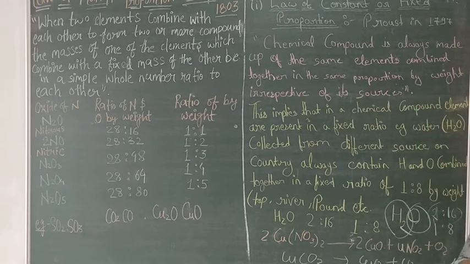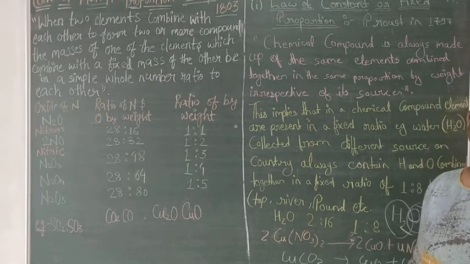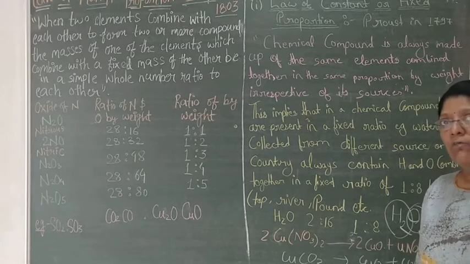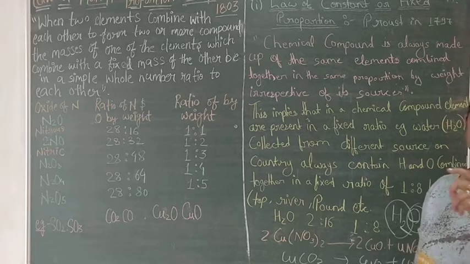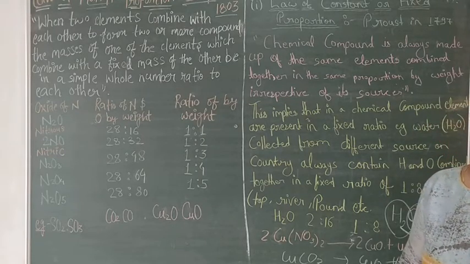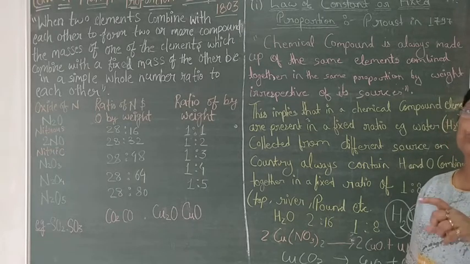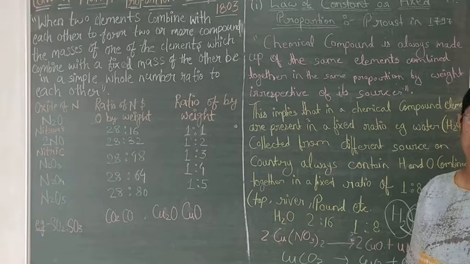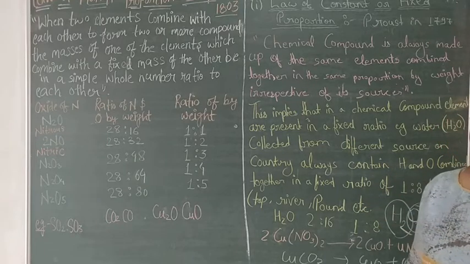The source may be different. You can get CO2 from many sources, but you will be very sure that carbon dioxide always contains 1 part of carbon and 2 parts of oxygen, 12:32. Sulfur dioxide you can get from many sources, but you know that sulfur dioxide means a 1:2 ratio in the simpler ratio, and in mass ratio it will be 32:32.